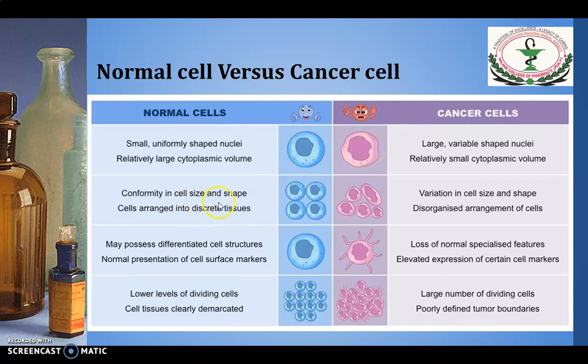Then the cell size, shape, and their arrangement: in case of normal it is proper, and in cancer there is a variation in cell size, shape, and arrangement. Again, the surface structure is also varied in the cancer cell compared to the normal cell. And the number of dividing cells in normal is less, and they are clearly demarcated, but in cancer there are a large number of dividing cells and poorly defined tumor boundaries.